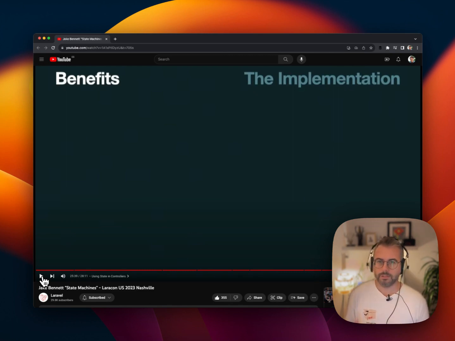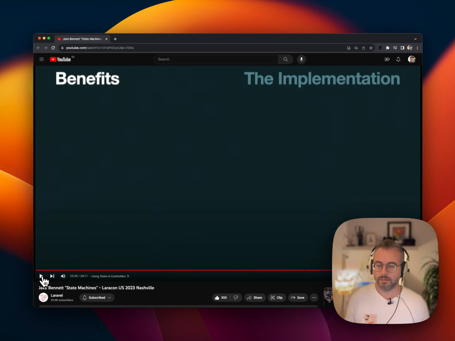The way that I'm using a state machine at the moment is in a very similar system, but it's in a payment process. So whilst it's not dealing with an invoice specifically, it's just dealing with this concept of a payment. In practice, it's probably very similar to what Jake's done. And that's why I really appreciate this talk, because it was very practical for something that I'm working on right now.